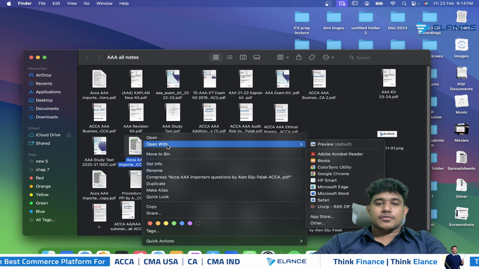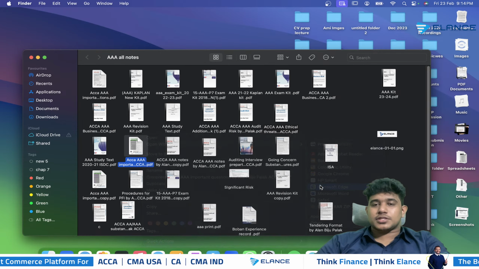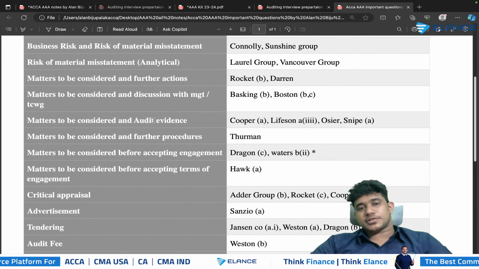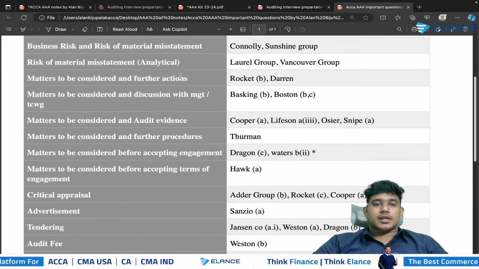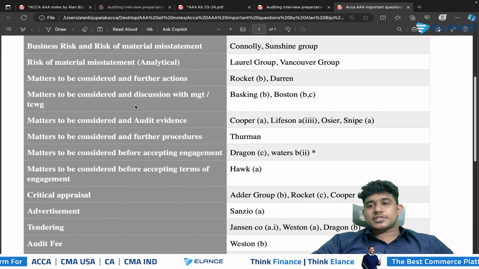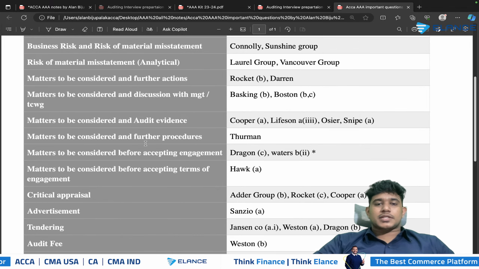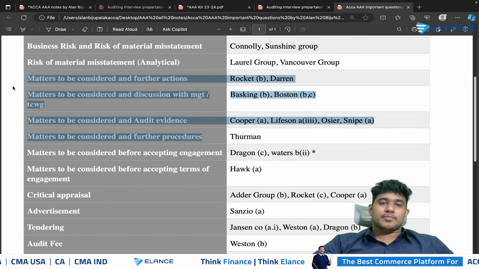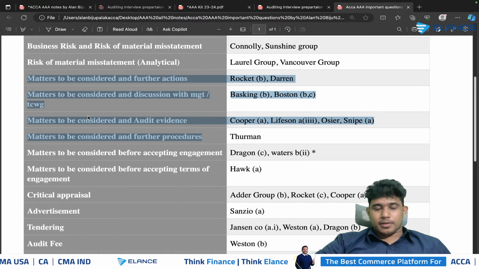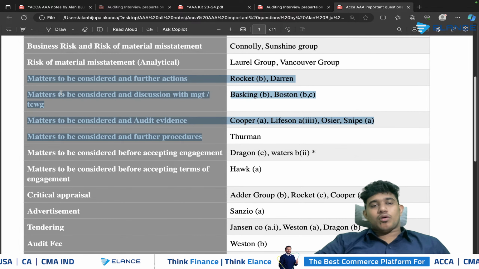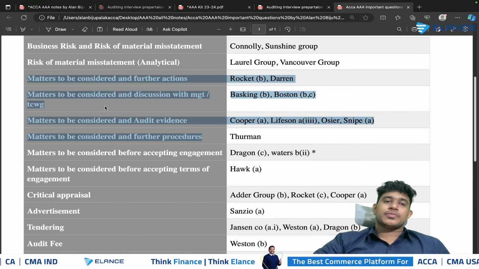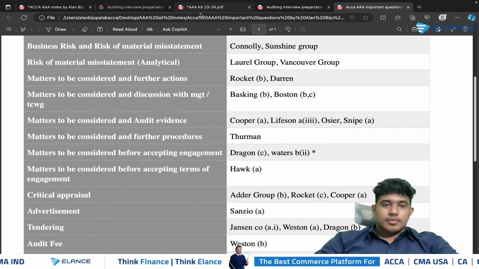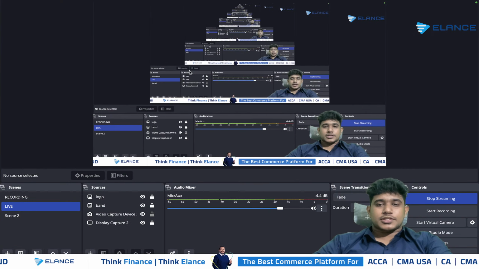So when it comes to the area of reporting, you will be getting questions to identify the matters to be considered and the audit evidence required, matters to be considered and further actions, matters to be considered in discussion with the management, matters to be considered in further procedure. All of these kinds of questions can be asked from this area of reporting, and we will be revising all these areas in this session. So first area, it's matters to be considered and further actions.